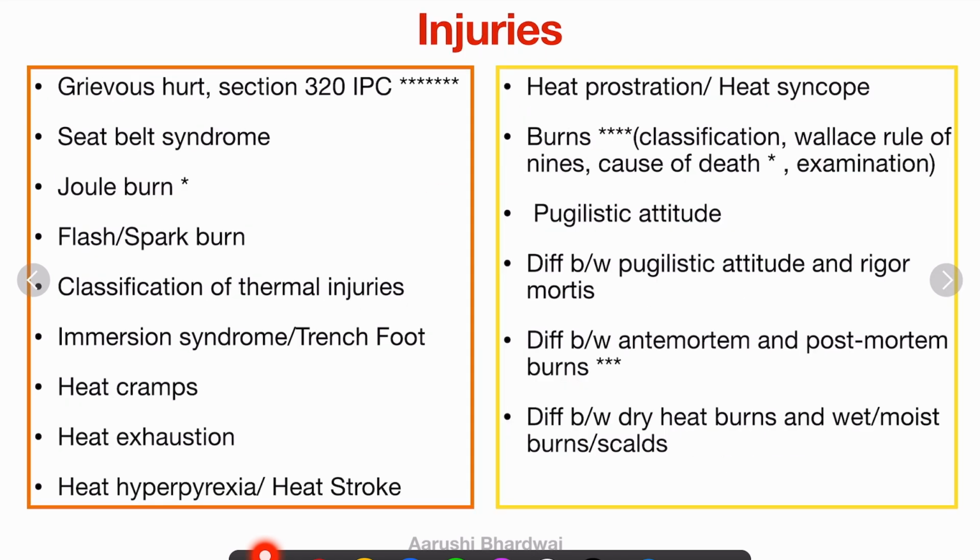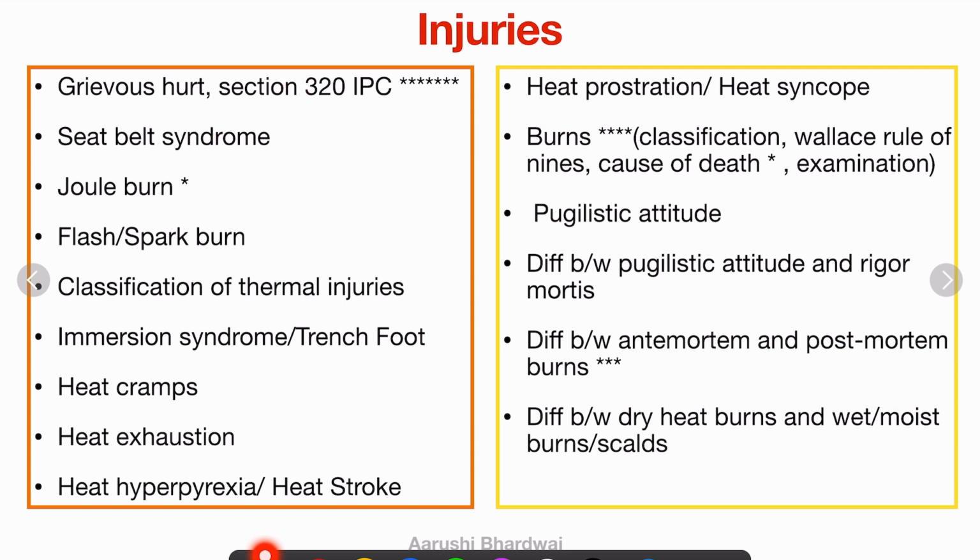So now let's come to injuries. Injuries is also a big topic, and it combines the firearm injuries, heat injuries, cold injuries, and normal injuries, so head injuries. So this is a very big unit and it's a very cumbersome unit, but I have written down only the important topics, and I hope you just complete them.